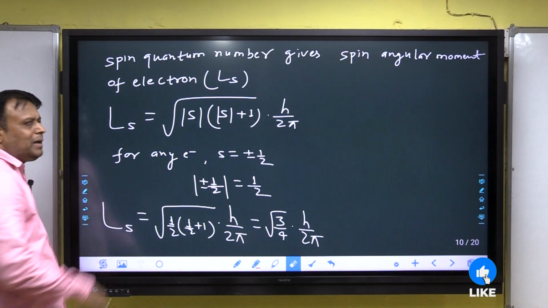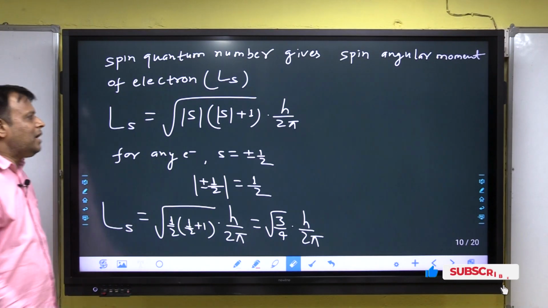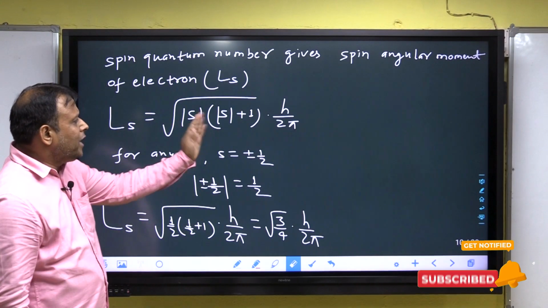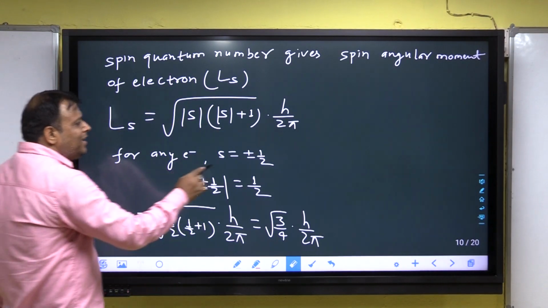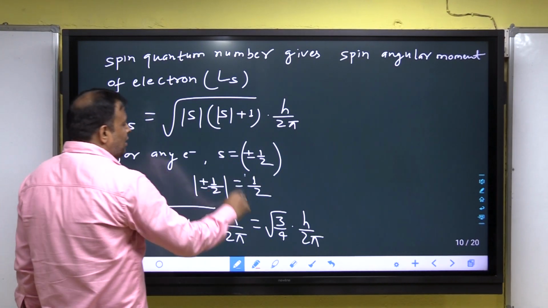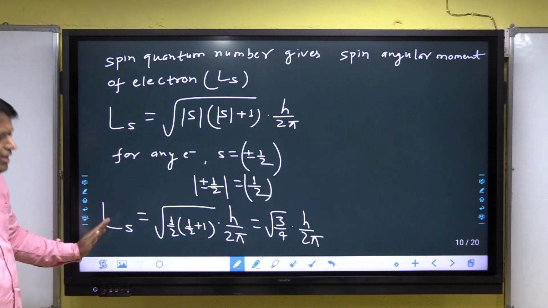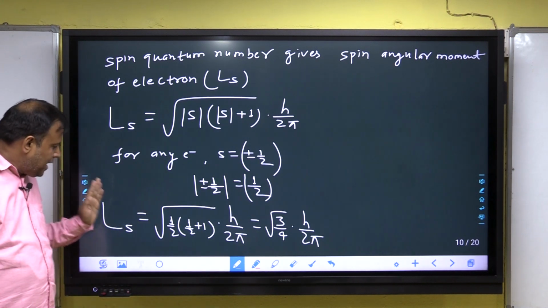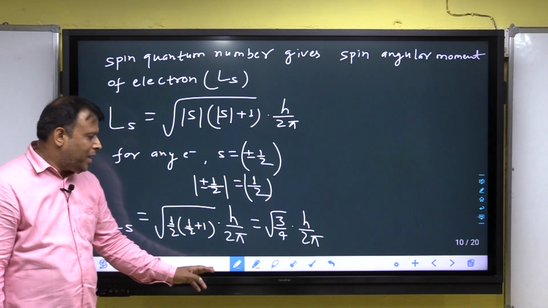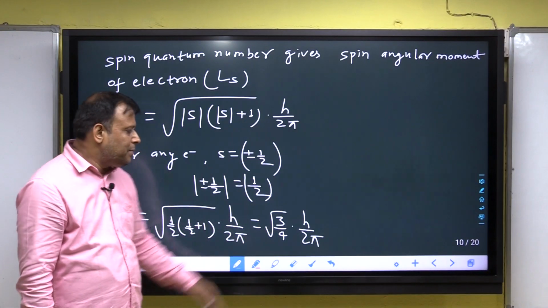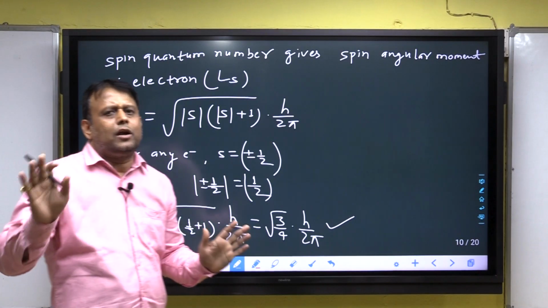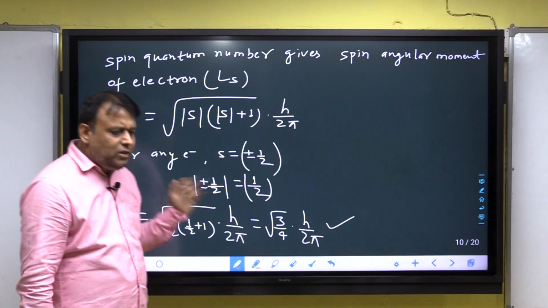Listen, the spin quantum number gives the spin angular momentum, and the formula of spin angular momentum is root under mod s into mod s plus 1 into h by 2 pi. For any electron, s is equal to plus minus half, and after taking mod it will be half, and hence for any electron the spin angular momentum is equal to half into half plus 1 into h by 2 pi, and after calculation it will be root 3 by 4 into h by 2 pi, and this value is applicable for any electron, the spin angular momentum for any electron.